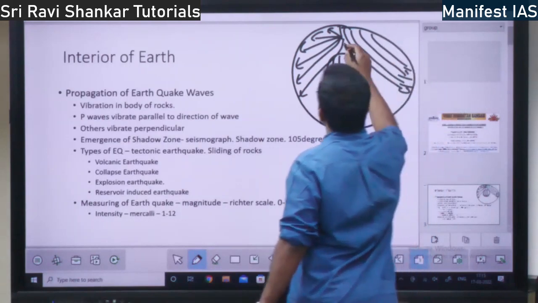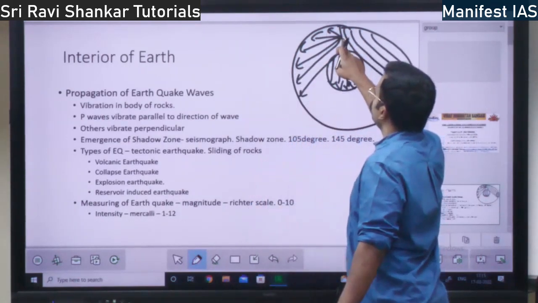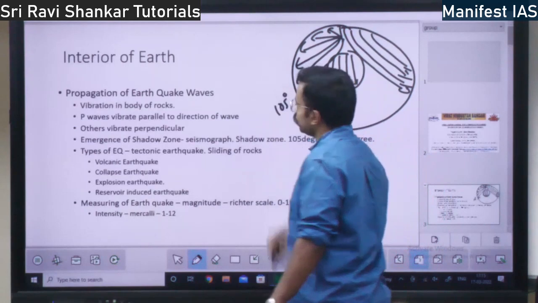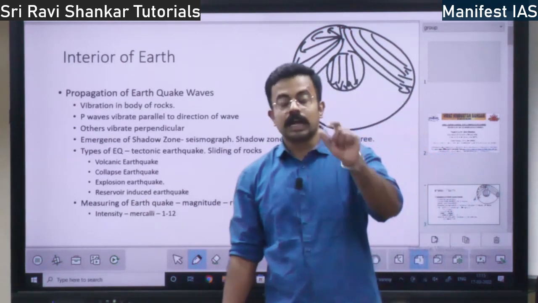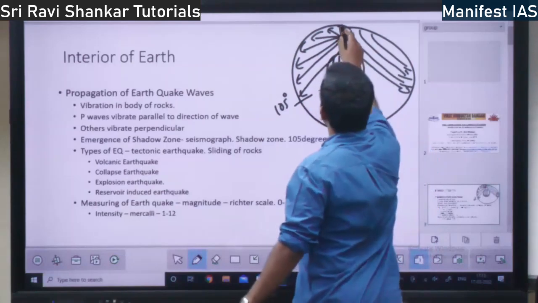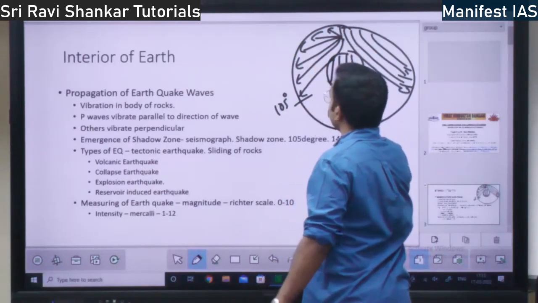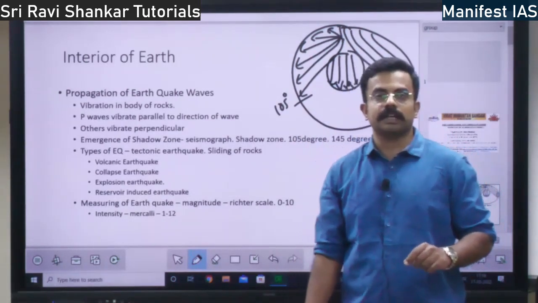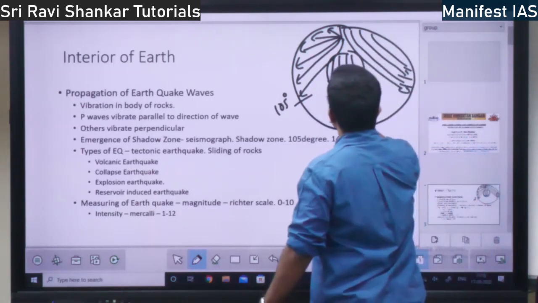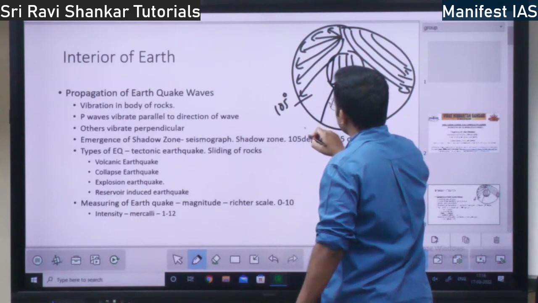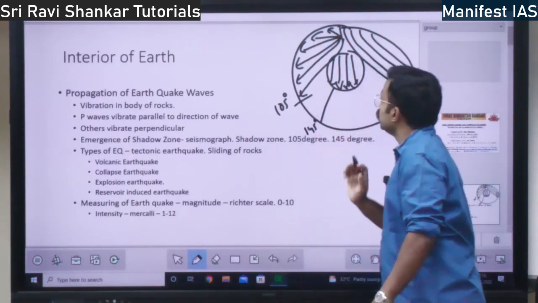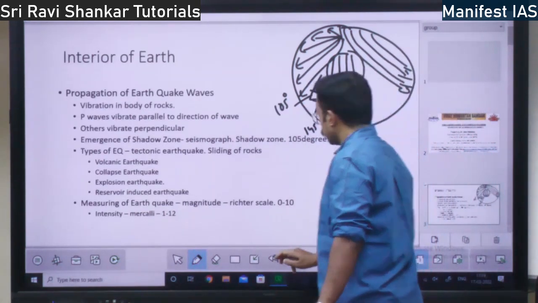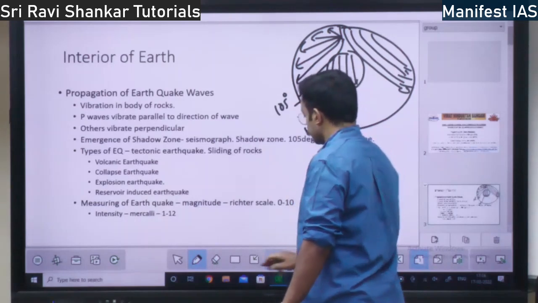See, if you take this as 0 degree, this is 90 degree, this is 105 degree. Up to 105 degrees from the epicenter, both P waves and S waves are received. Whereas from 105 to 145 degrees, in this space, there will be no waves.